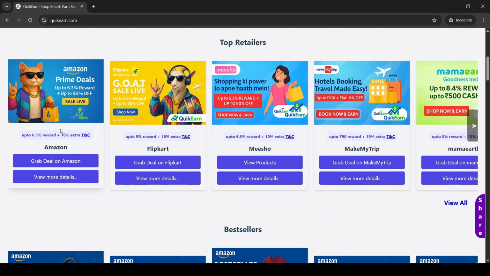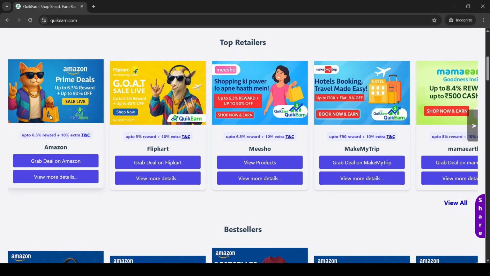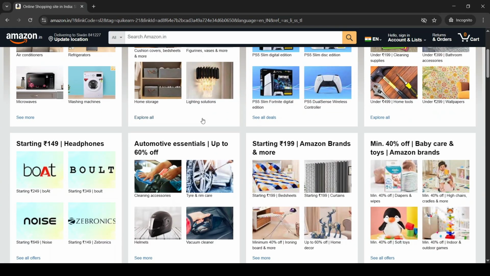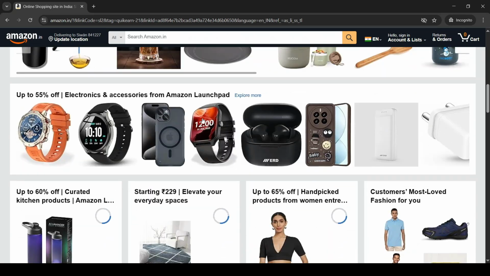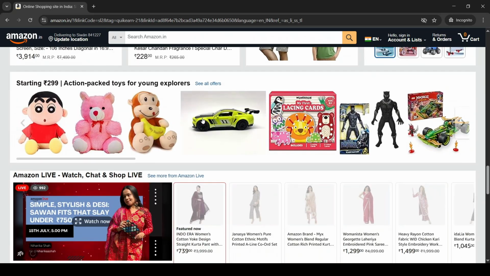For example, let's choose Amazon. First, log into your Amazon account and make sure your cart is empty before you proceed. Then, come back to Quick-Earn and click Grab Deal on Amazon. You'll be redirected to the official Amazon site on your PC, or your Amazon app will open if you're using a mobile device. Now, shop as you normally would, it's that easy.